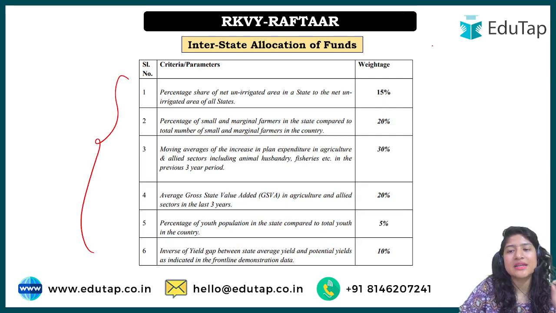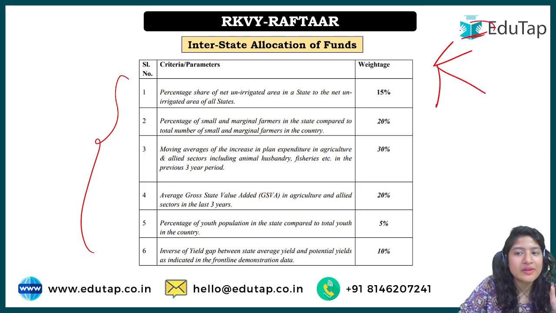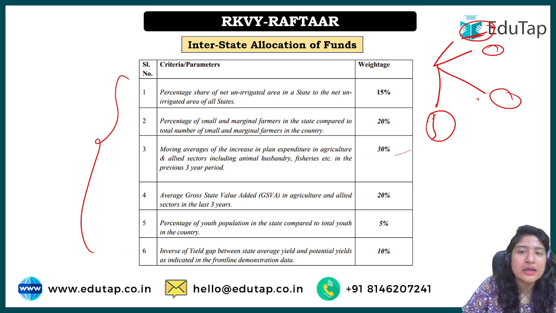What does it mean? Basically, we are saying that in every state, farmers will have different needs, and we have to cater according to their needs. So how is the central government going to allocate money to a particular state, and how much money should be given to a particular state for this scheme to function? For that, there are some parameters that have been given.